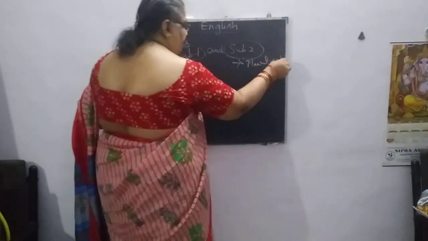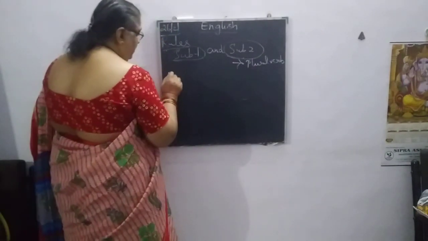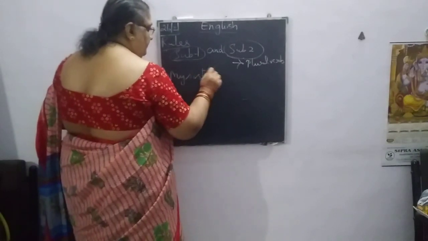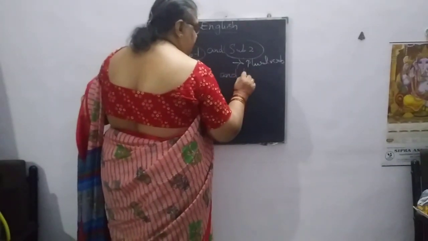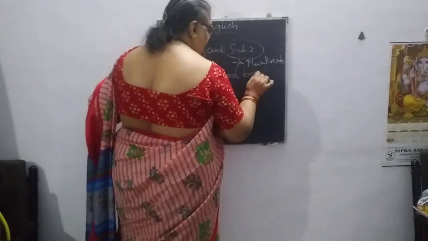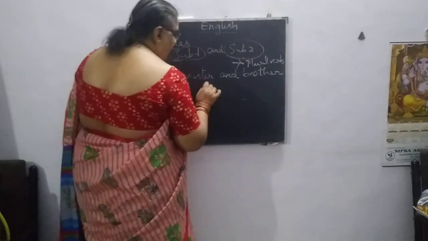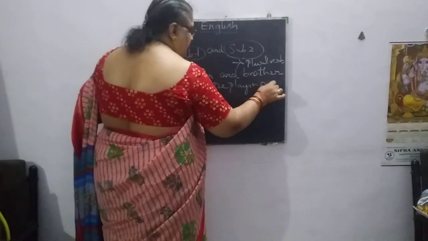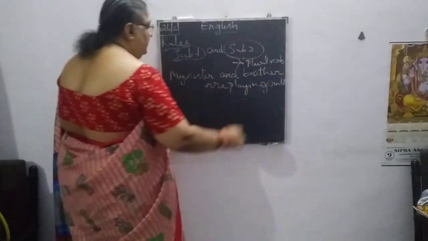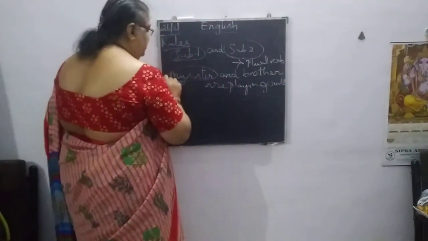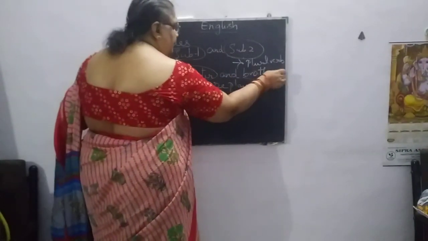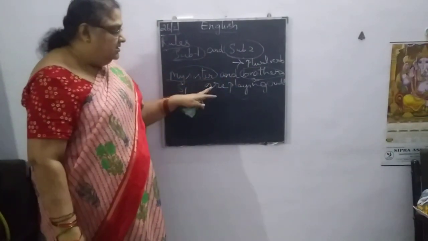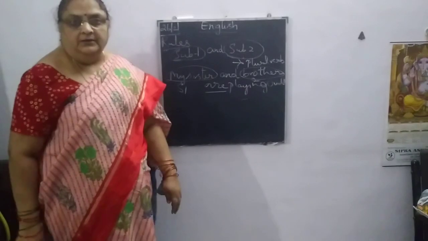You see the example: my sister and my brother are playing cricket. Here, my sister is subject 1 and my brother is subject 2. These two are connected with and, so we used the plural verb.